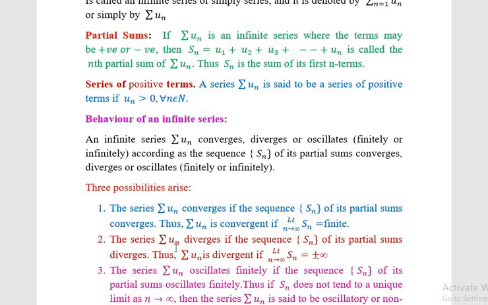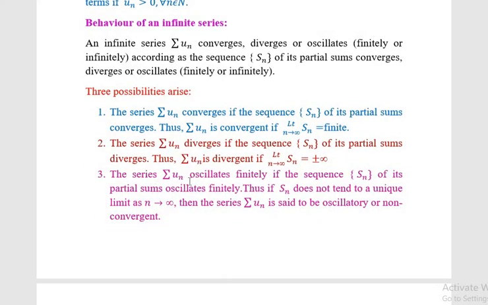Second, the series un diverges if the sequence Sn of its partial sums diverges. Thus the series un is divergent if limit Sn as n approaches infinity is equal to plus or minus infinity. The third one, the series un oscillates finitely if the sequence Sn of its partial sums oscillates finitely. Thus Sn does not tend to a unique limit as n approaches infinity. Then the series un is said to be oscillatory or non-convergent.